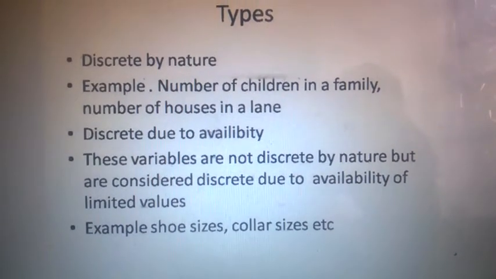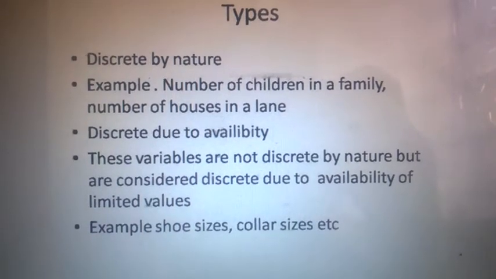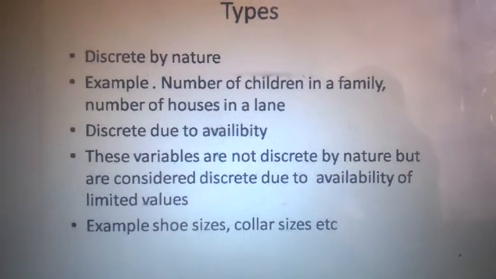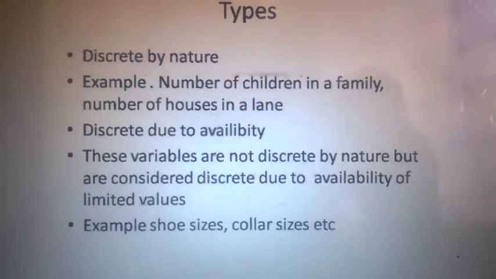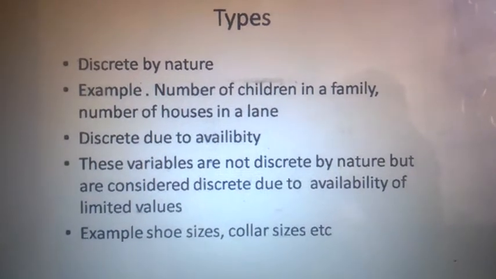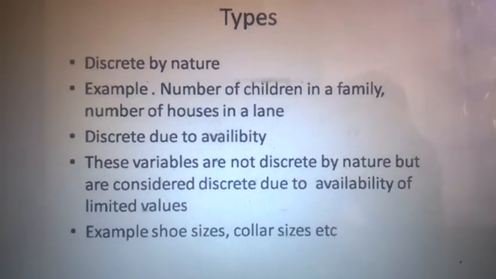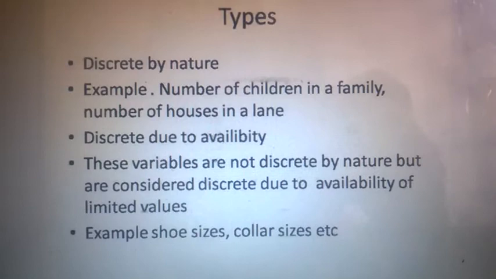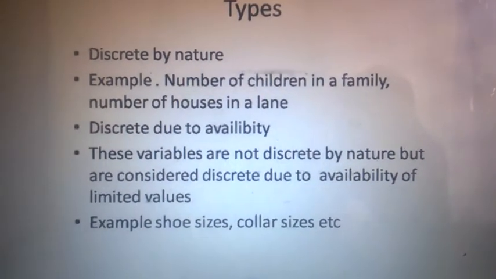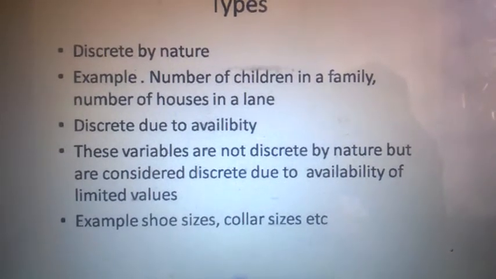But if you want to go to the shop, you have to be precise whether you are going to buy a shoe of size 8 or 9. Even if your foot measure is 7.6, you have to buy either a shoe size of 7 or 8. You cannot select a shoe of exactly your foot size.